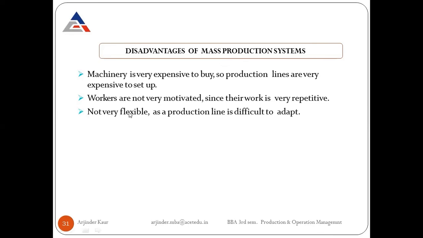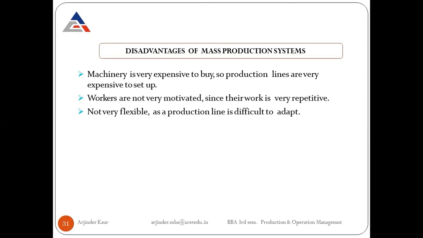It is not very flexible as a production line is difficult to adapt. Generally, once the machines are set in the sequence, later on it will be very difficult to change the sequence because it will be quite a costly affair. As I told you, the machinery we use in continuous production system is quite expensive. So once the layout is set up, later on that layout cannot be changed. So this is an inflexible type of production system.